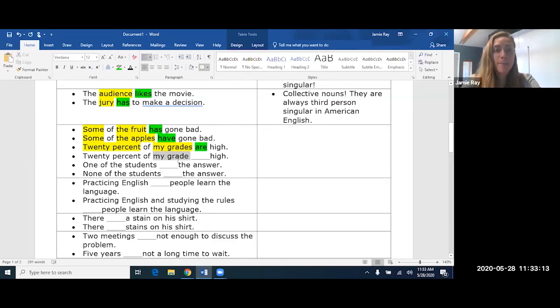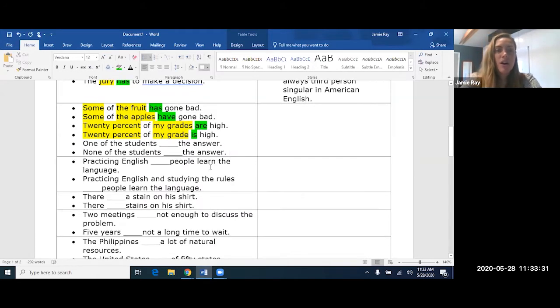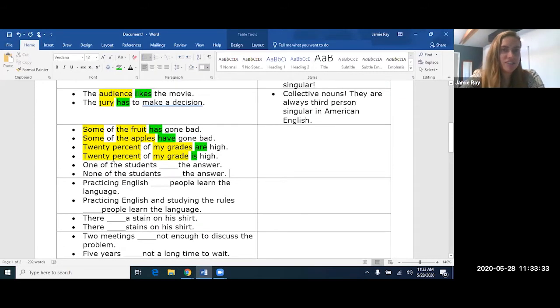20% of my grade, that's singular, okay? It's coming after of, an expression of quantity, so I need to make the verb agree with that singular noun. 20% of my grade is high, okay? So I'm gonna use the singular form. Okay, and then remember there were even some exceptions within this exception.